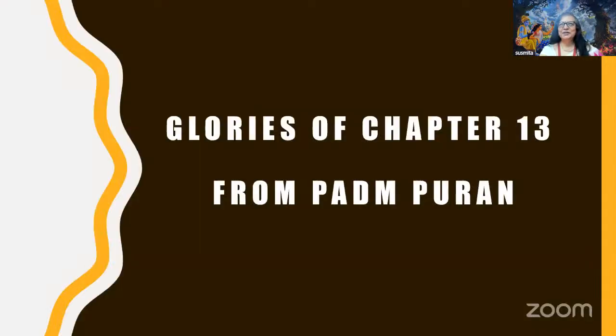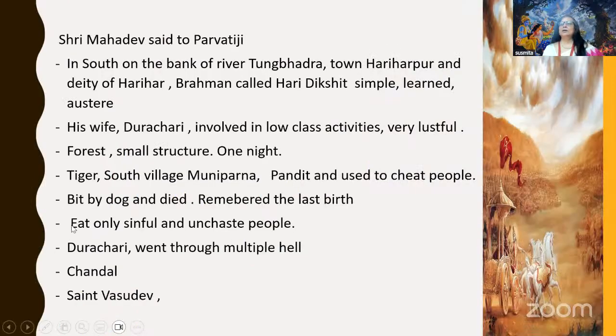Now we go to the glories of chapter 13 from Padma Puran, the story. That is the last story, and then we finish this chapter. In Padma Puran, all the glories, the Mahatmya of the Bhagavad Gita chapters, are spoken by Shivji to Parvati ji. Shivji tells the stories to Parvati ji, and he talks about the glories of chapter 13. He says that in the south bank of river Tungabhadra in the south of India, there was a town called Hariharpur.